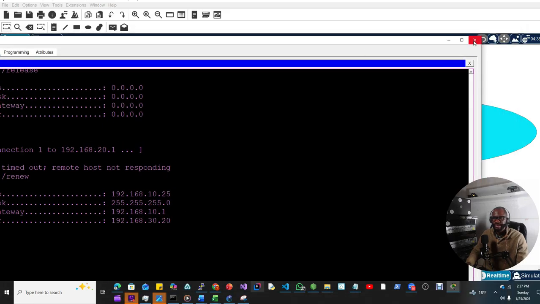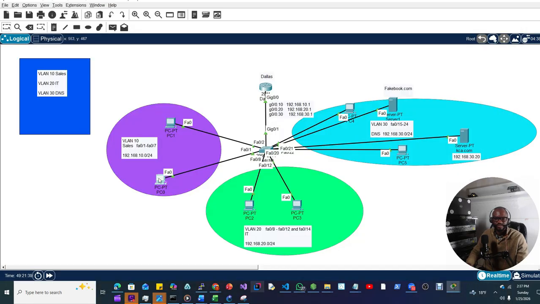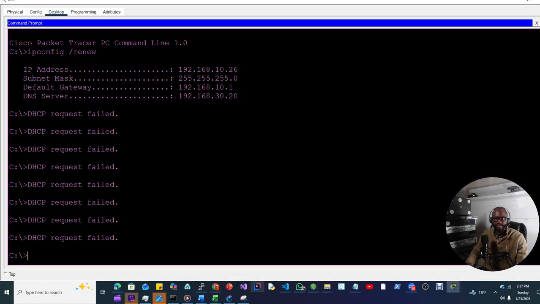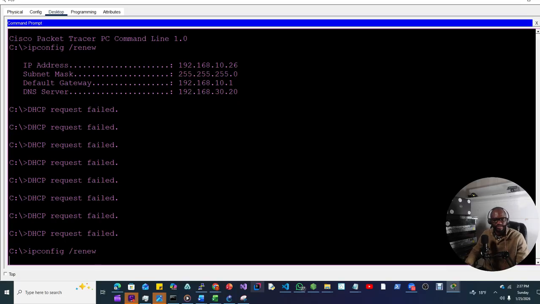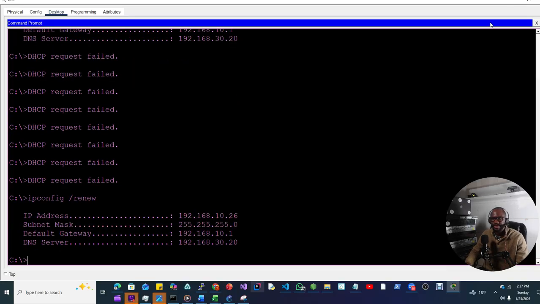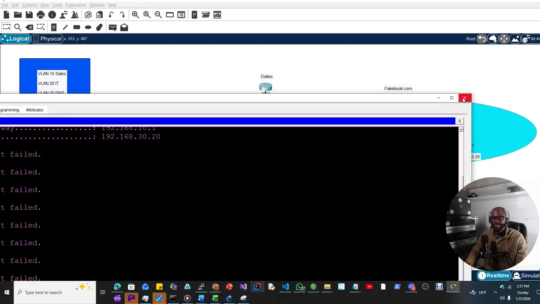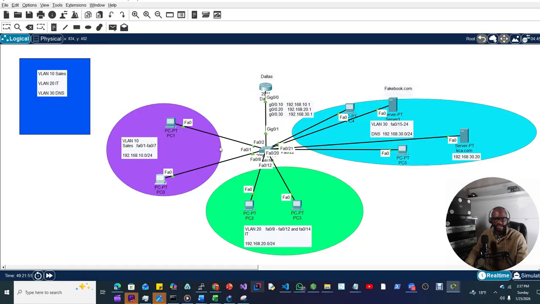And we go to the next PC. We'll do the same, IP DHCP renew. Since we have set these PCs to VLAN 10, they are getting the IP address from the network of VLAN 10.